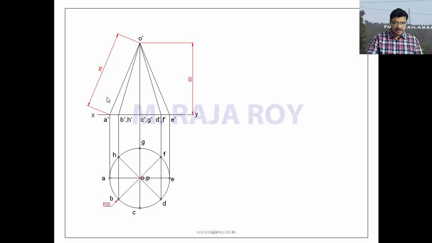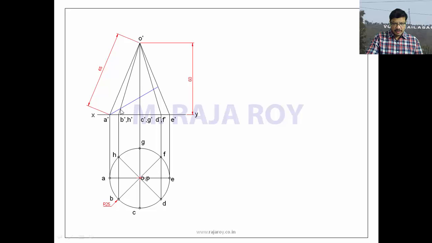Now if you observe the generator O dash A dash, in the top view this is parallel to XY. So when the top view is parallel to XY, then automatically you will get the true length in the front view. That is one important observation here.